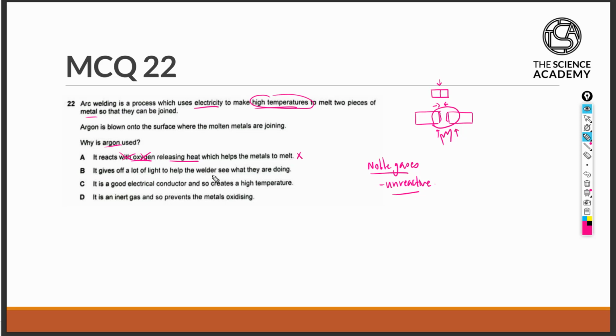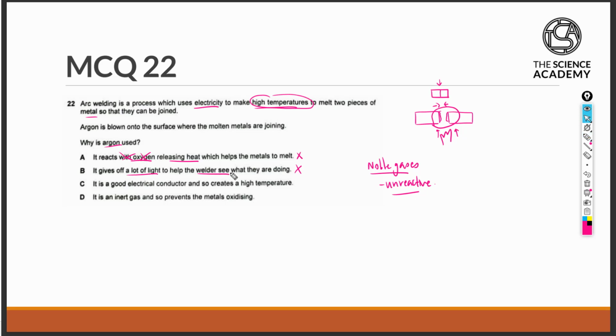B states that it gives off a lot of light to help the welder see what they are doing. Argon is not a source of light. Even when burnt, argon does not give off light, and that will not help the welder to see.